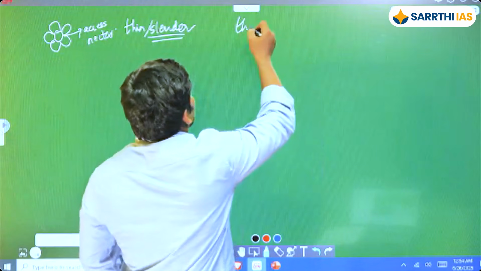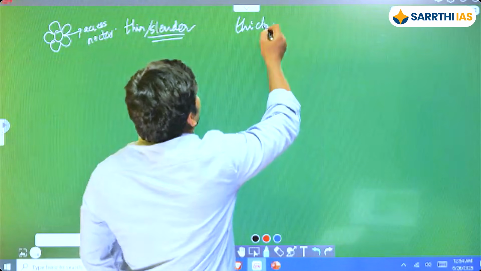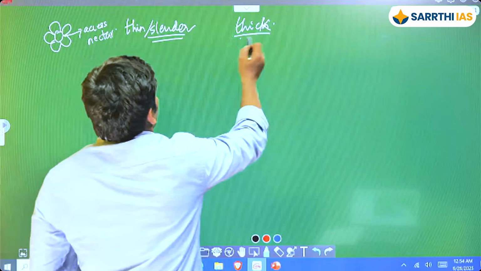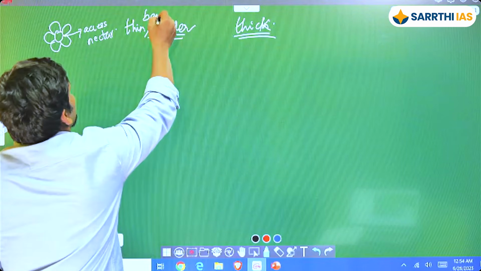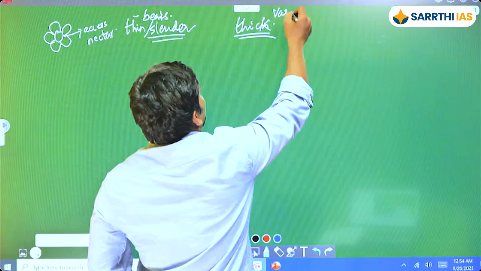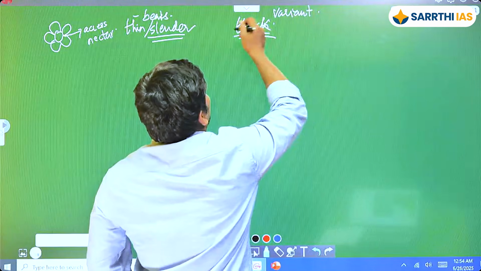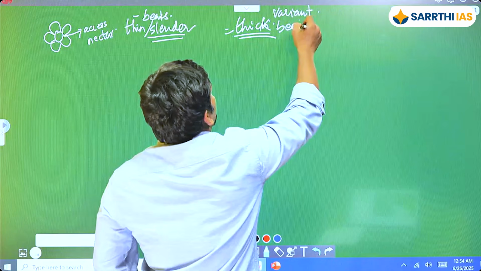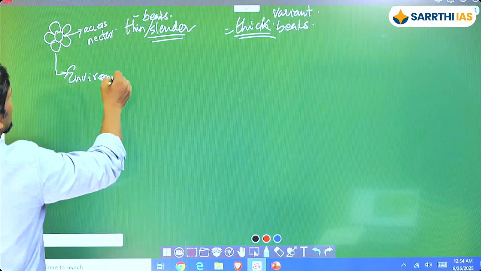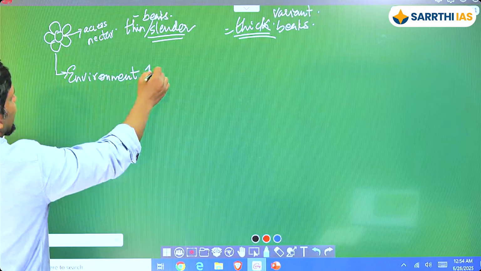What if it is thick? Okay, thick. You have thick ones also, right? So you have some variants that have beaks that are thin, or slender, and there are some variants of that particular species that have thick beaks. So who would be the fittest? If I say this is my environment one, in this particular island, who would it be?